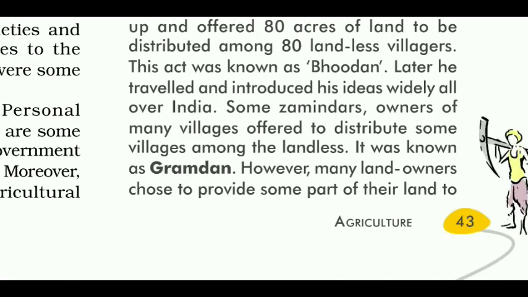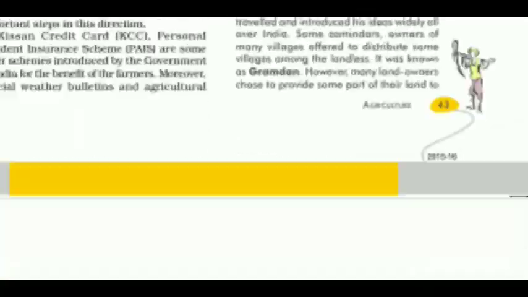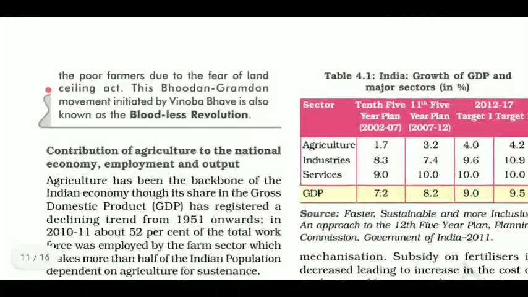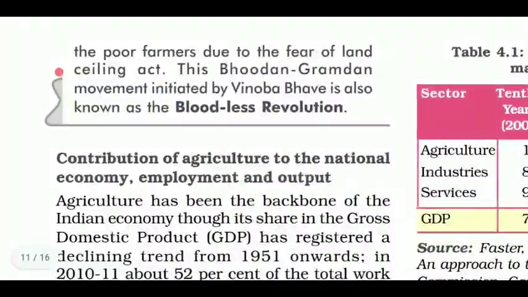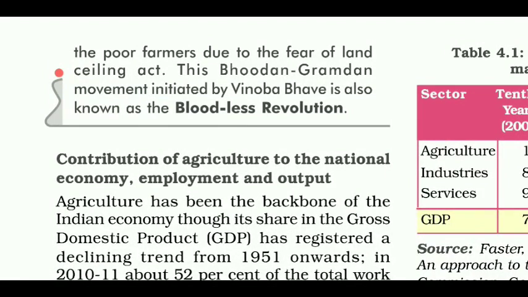Some zamindars, owners of many villages, offered to distribute some villages among the landless. It was known as Gramdan. However, many landowners chose to provide some part of their land to the poor farmers due to the fear of Land Ceiling Act. This Bhoodan-Gramdan movement, initiated by Vinoba Bhave, is also known as the Bloodless Revolution.